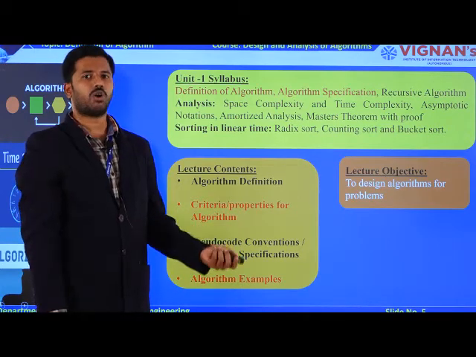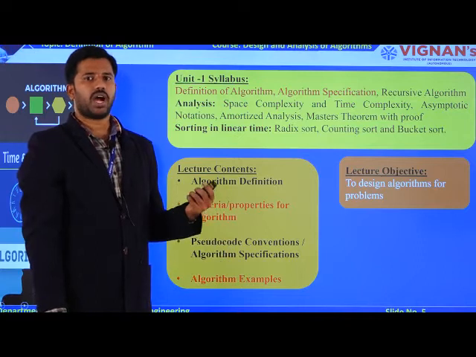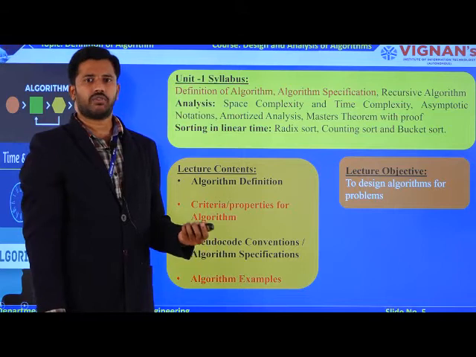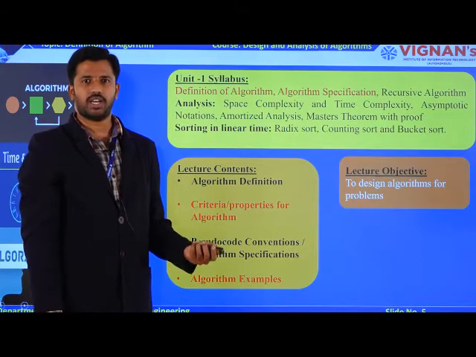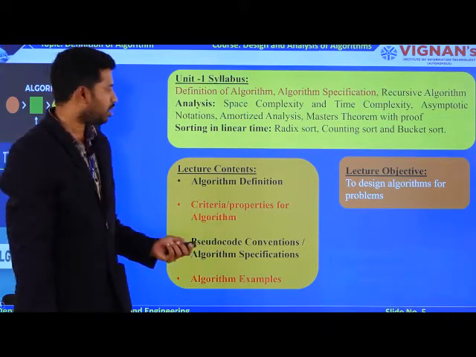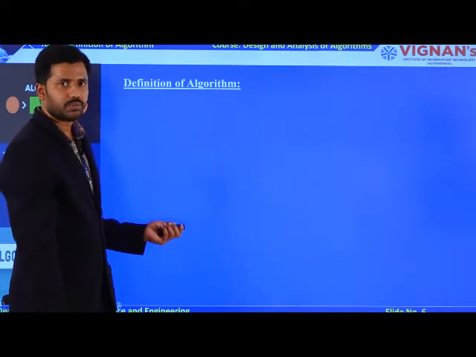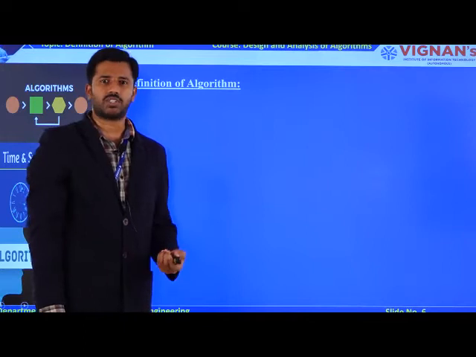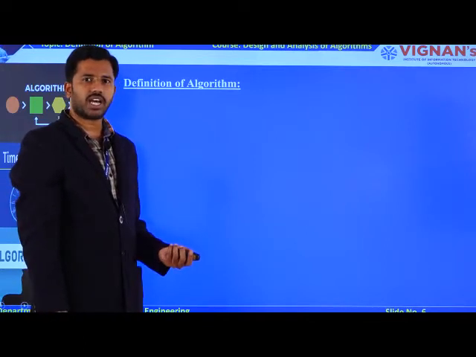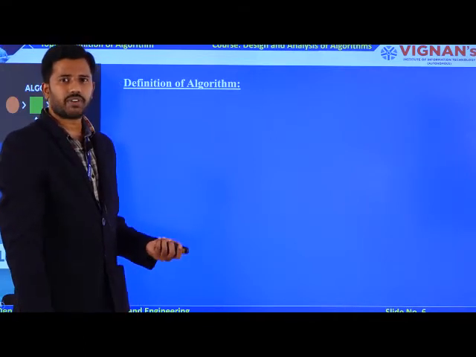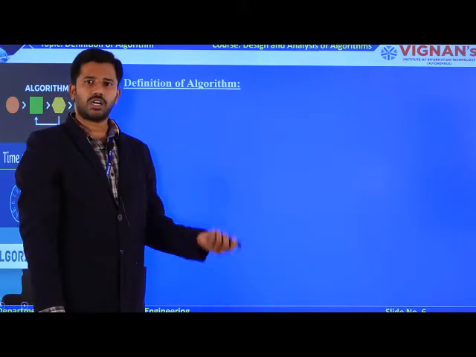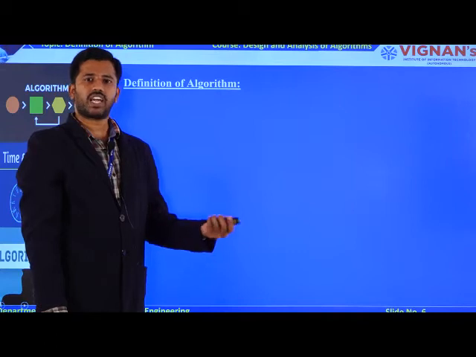The main outcome of this lecture is to analyze the performance of an algorithm and to understand the various pseudocode conventions which are required to develop your own algorithms. That is the main outcome of this lecture. Now we will see the definition of an algorithm. You are aware of the definition of an algorithm, right? What is the definition of an algorithm? It contains a set of instructions to perform a particular task. That is a definition you have learned from your C language onwards.